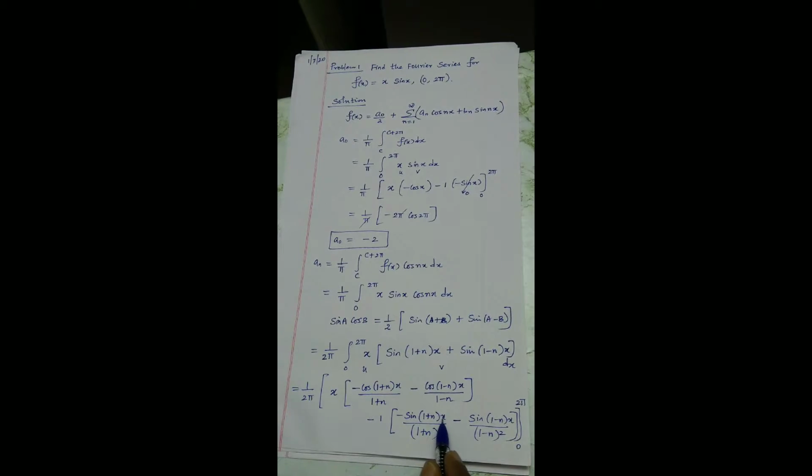So focus on the sine term. The limits are integer multiples of pi, 0 and 2 pi. When I substitute the upper limit, just check it out: sine 2 pi, I am going to substitute for x, sine 2 pi (1 plus n).